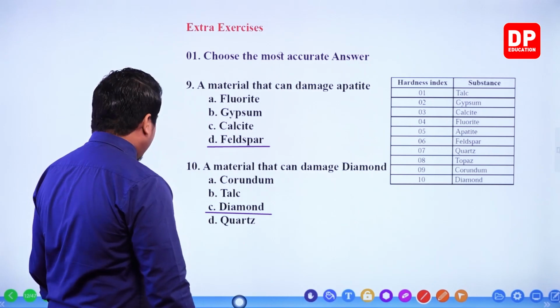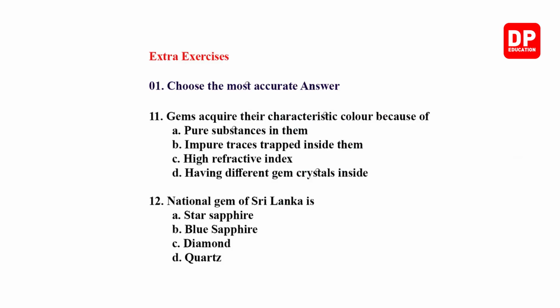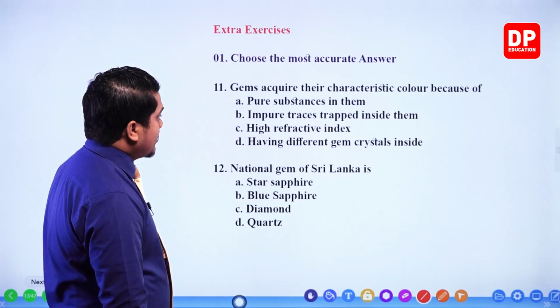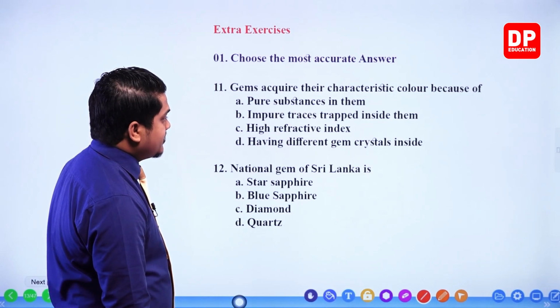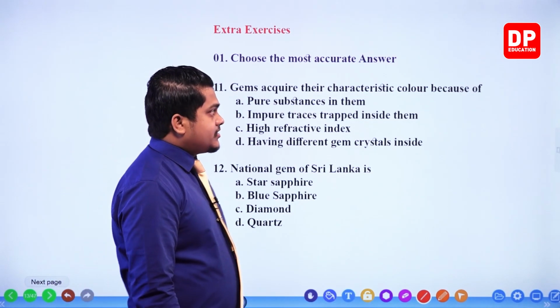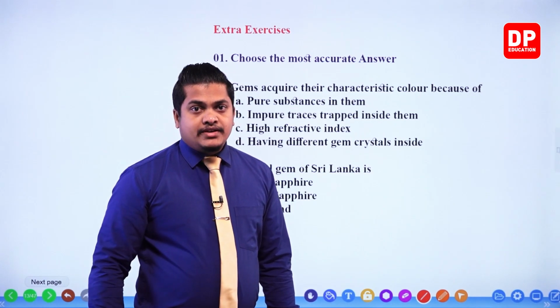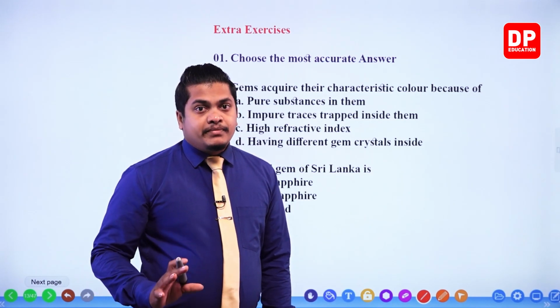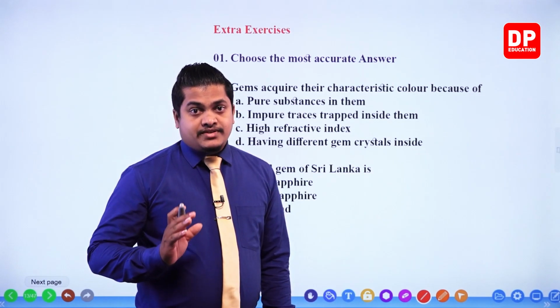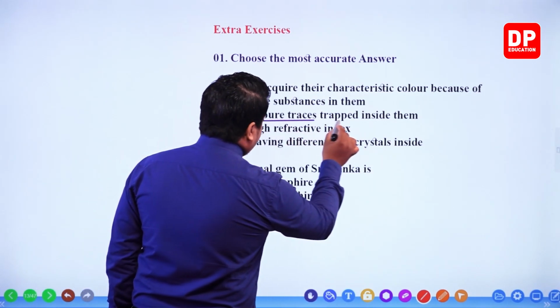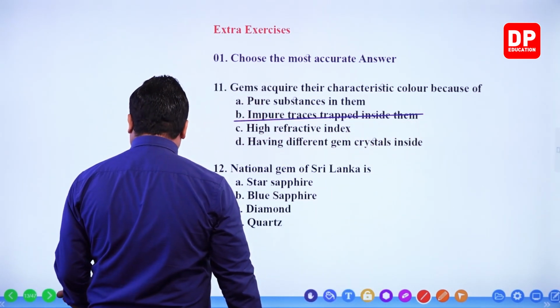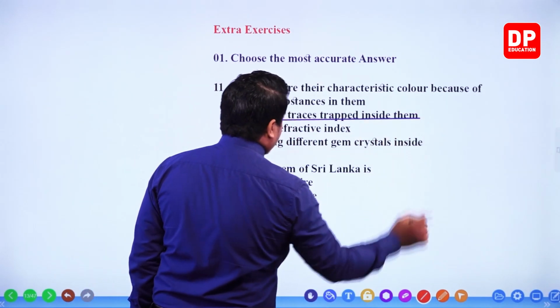Right, question number 11 then. Gems acquire their characteristic color because of pure substances in them, impure traces trapped inside them, high refractive index, or different gem crystals inside. Gems acquire their characteristic color because of, my dear children, the impurities mixed with the gem. So impurities are the ones giving that unique characteristic color. So our answer should be because of the impure traces trapped inside the gem, right? This should be the answer.